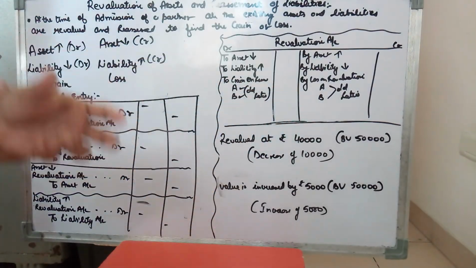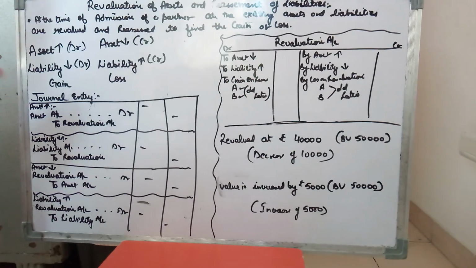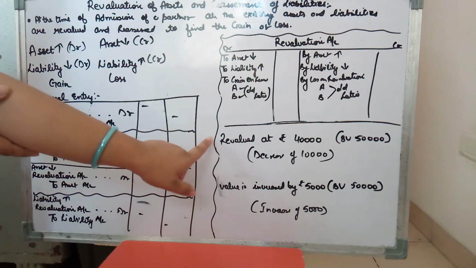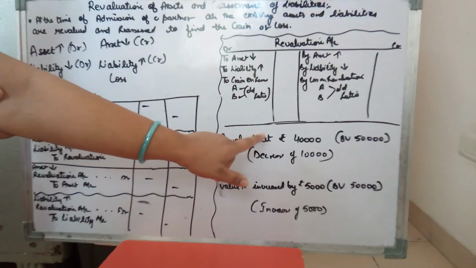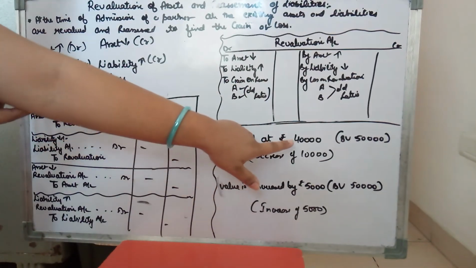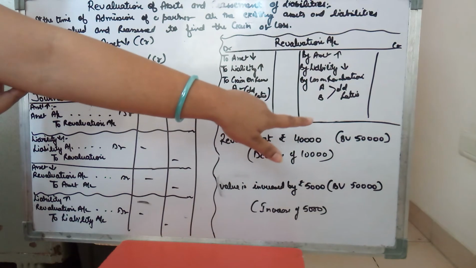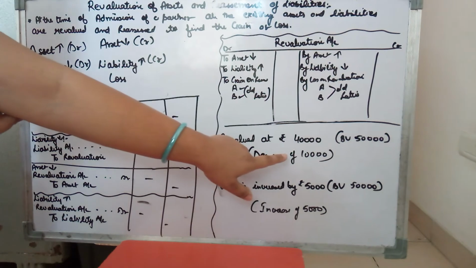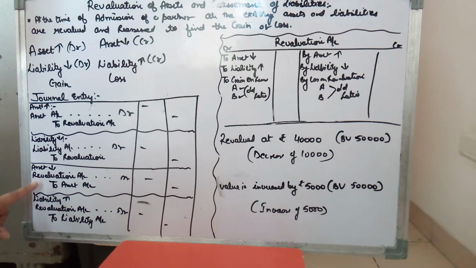Now see, when you are preparing the revaluation account, say this is an example, your machinery is revalued at, meaning this is the new price of the machine. Say its book value is 50,000 and now it is revalued at 40,000. It means there is a decrease of 10,000. So the asset is decreased, and revaluation to machinery will be your entry.